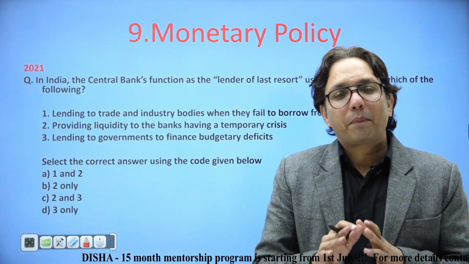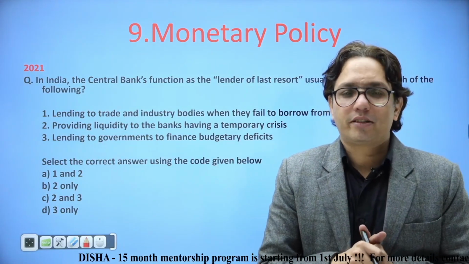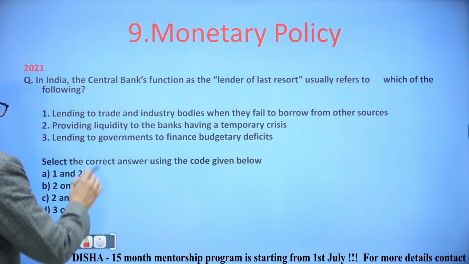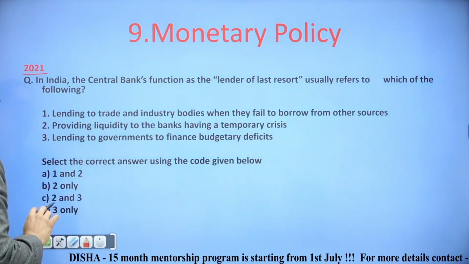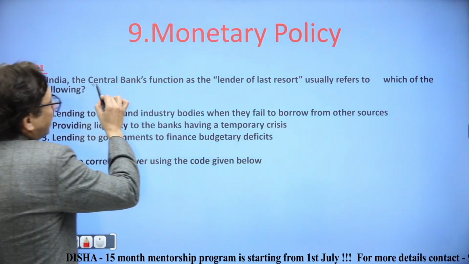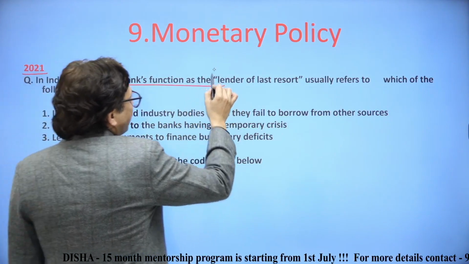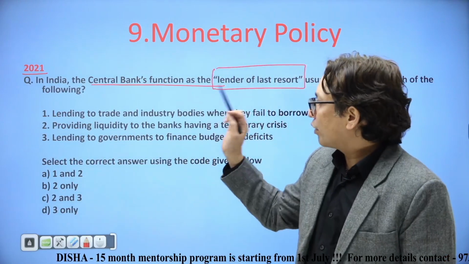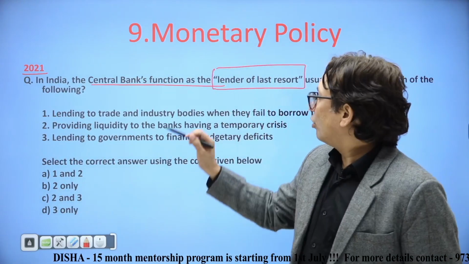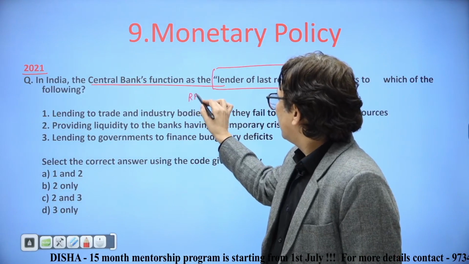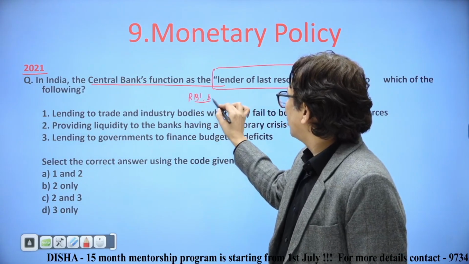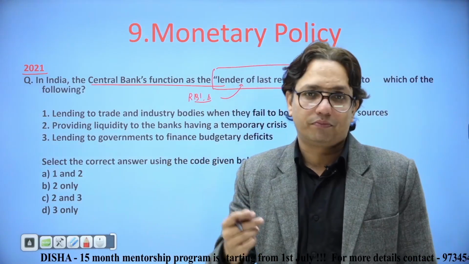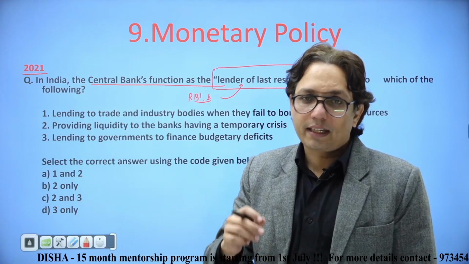We have reached chapter number 9, monetary policy, and let us see what the question is about. This question came in the year 2021. The question is, in India, the central bank's function as the lender of last resort, usually referred to which of the following? If I talk about RBI's functions, it also includes lender of last resort. But lender of last resort for whom? Whom are we talking about? Let us see that.